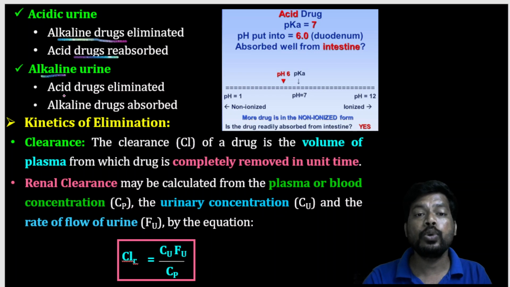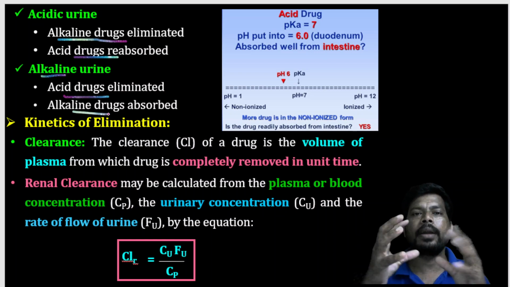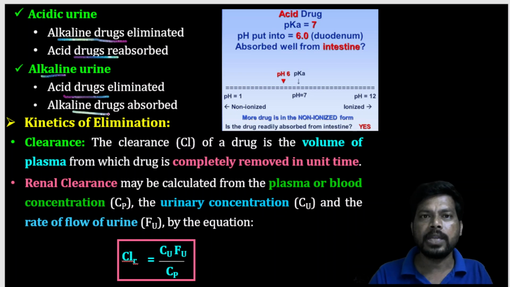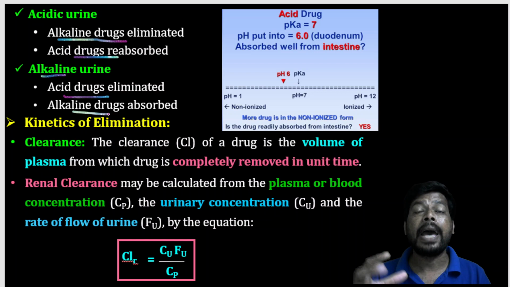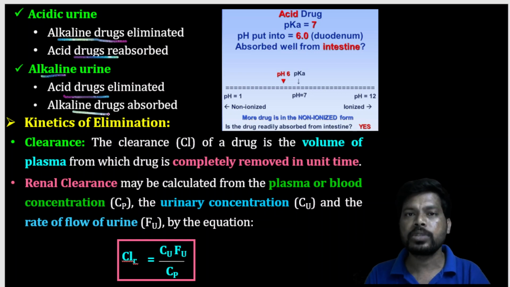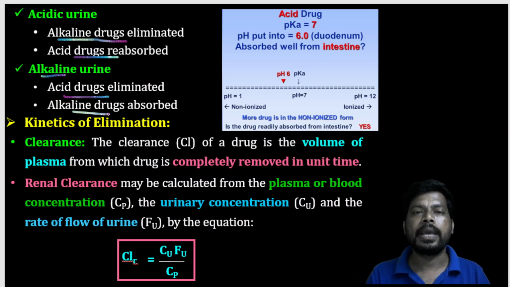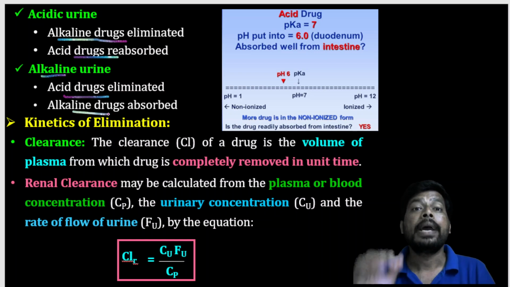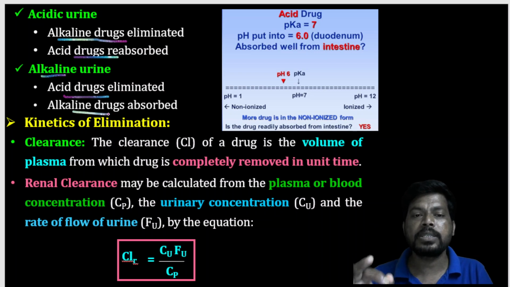That basic urine eliminates the acidic drugs, and basic drugs are reabsorbed because they become unionized. Acids become ionized, and ionized molecules are eliminated through the urine as an excretory product. So acidic urine eliminates the basic drugs, and alkaline urine eliminates the acidic drugs.